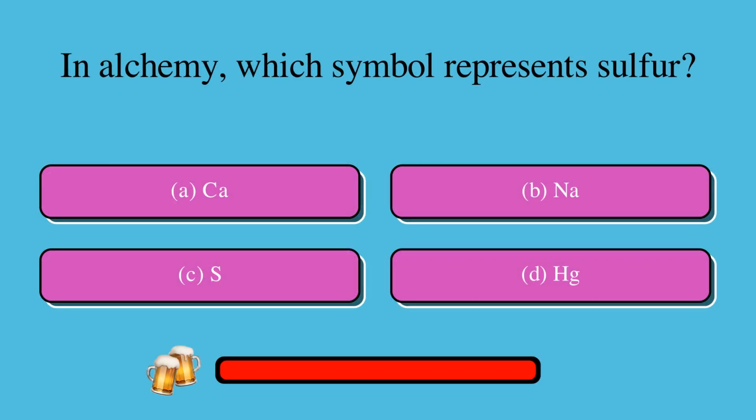In alchemy, which symbol represents sulfur? Is it A, B, C, or D, Hg? The correct answer is C.